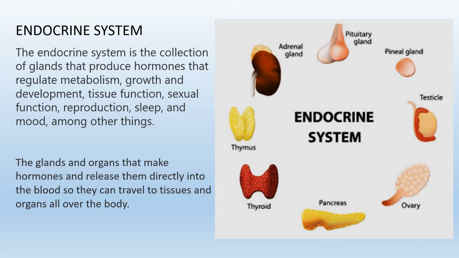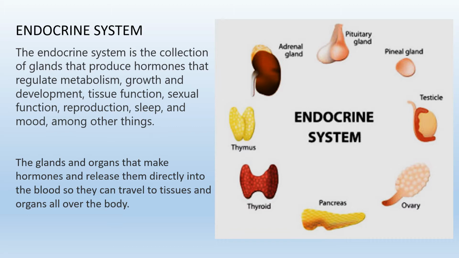Endocrine glands are ductless glands. They do not have a duct attached to them. They pour their secretion directly into the bloodstream. The word endocrine is derived from Greek words endo, meaning within, and krinis, meaning to secrete. So they secrete their secretions from within, and blood carries it. There is no duct attached to them.